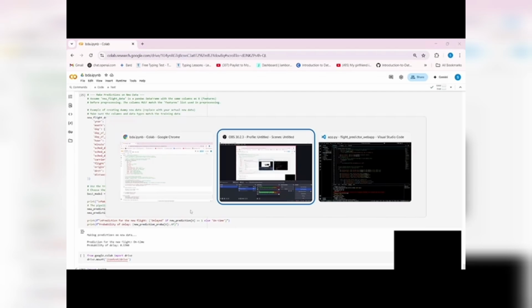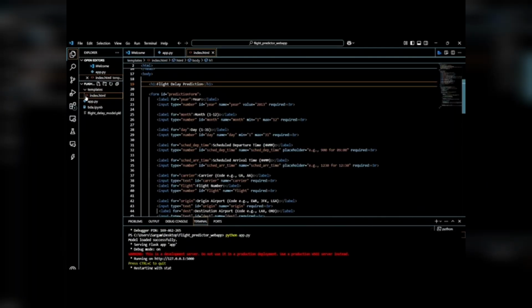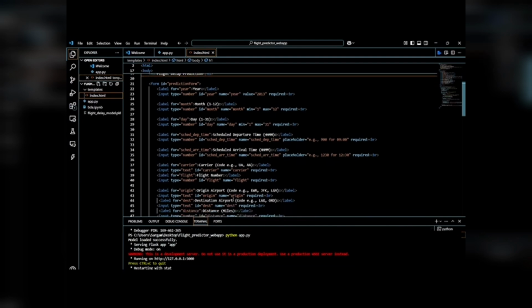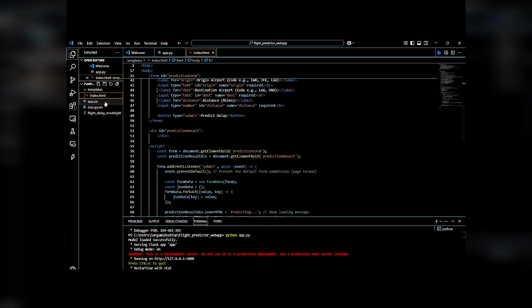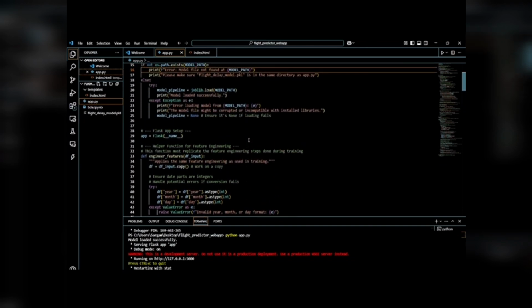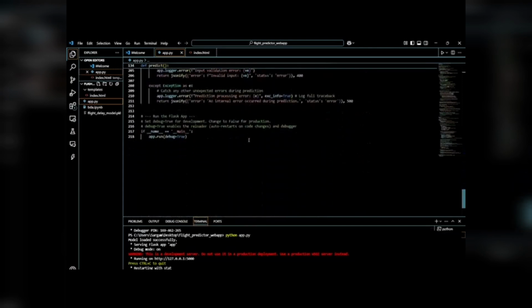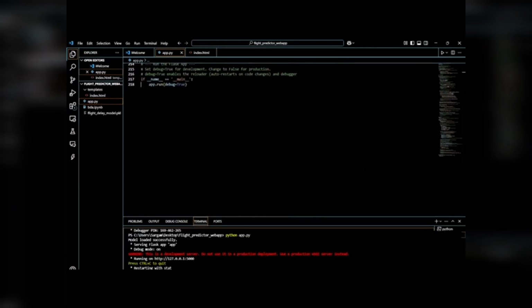So I have prepared a basic web page for it, and this is the code for the web page. I have passed my trained model into my Flask app so that it can work on the backend, and we can just test the model.